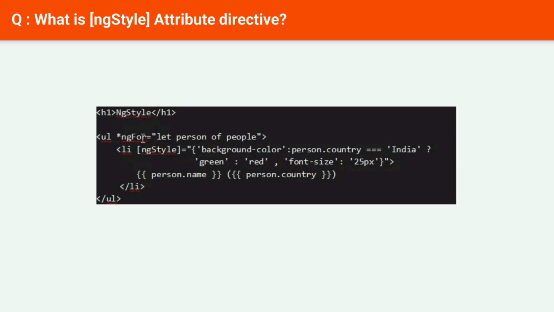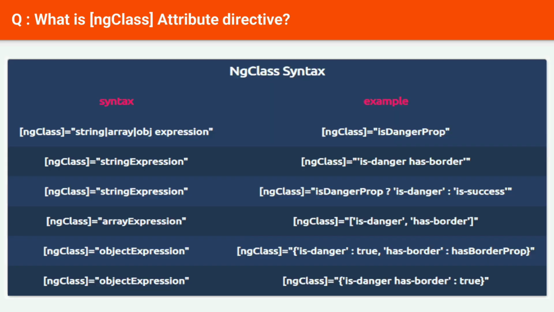Next question, what is ng_class attribute directive? The ng_class directive in Angular is used to dynamically bind CSS classes to an HTML element based on the value of an expression. This can be used to change the appearance of an element based on the state of your application. If the active property of the class's object is true, then the div element will have the CSS class active applied to it. If the disabled property is true, then the div element will have the CSS class disabled applied to it. ng_class is a powerful directive that can be used to dynamically change the appearance of your Angular applications.